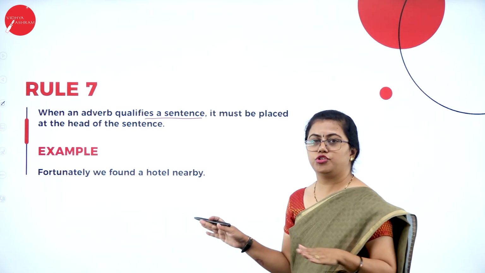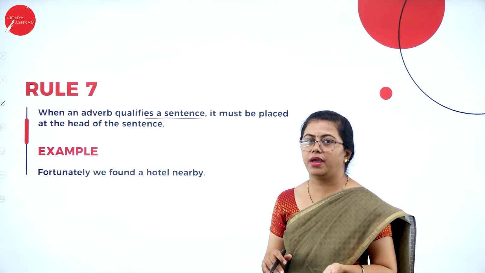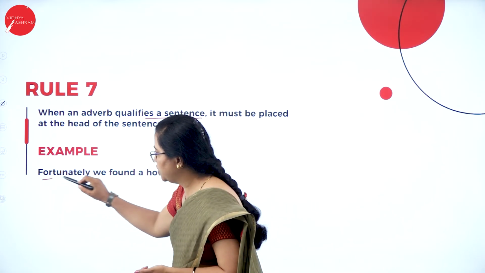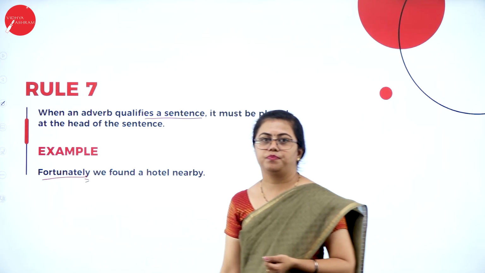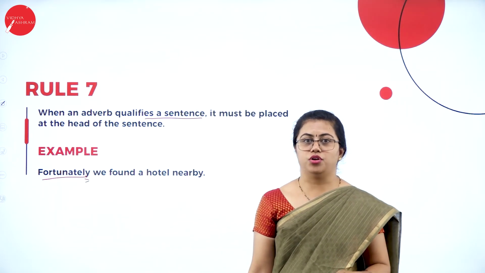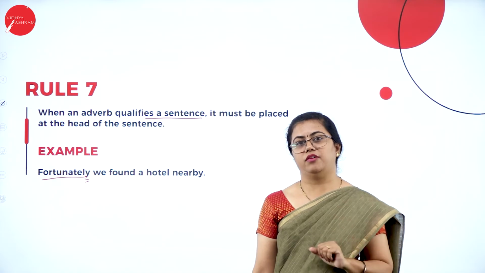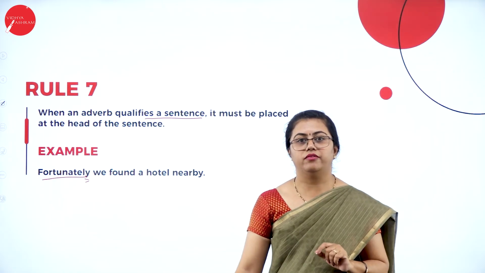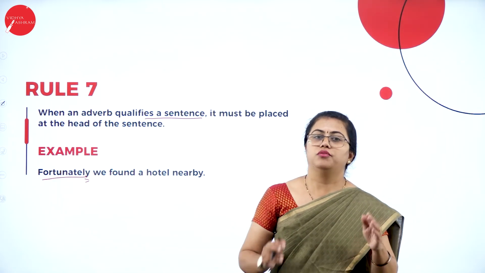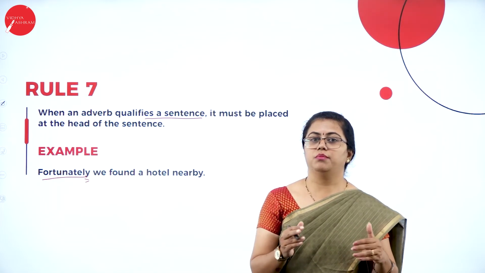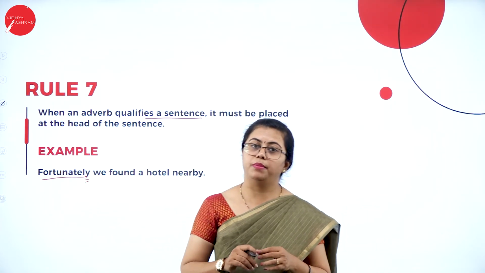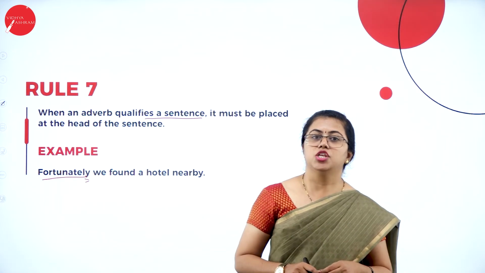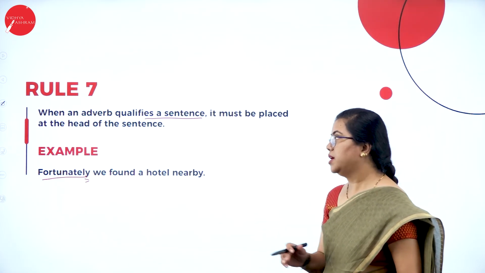Usually the adverb that qualifies the whole sentence ends with ly. Luckily, we were there on time. So luckily is the adverb there, and fortunately is the adverb in the earlier sentence. Adverbs that modify the whole sentence have to be used at the beginning of the sentence. So this was rule number 7.